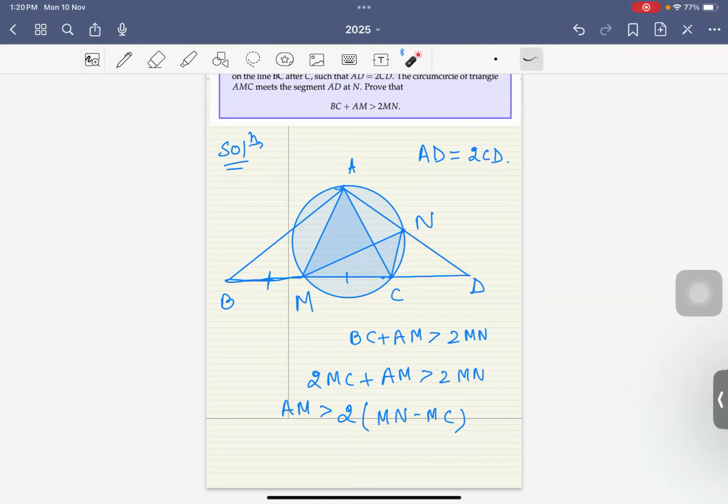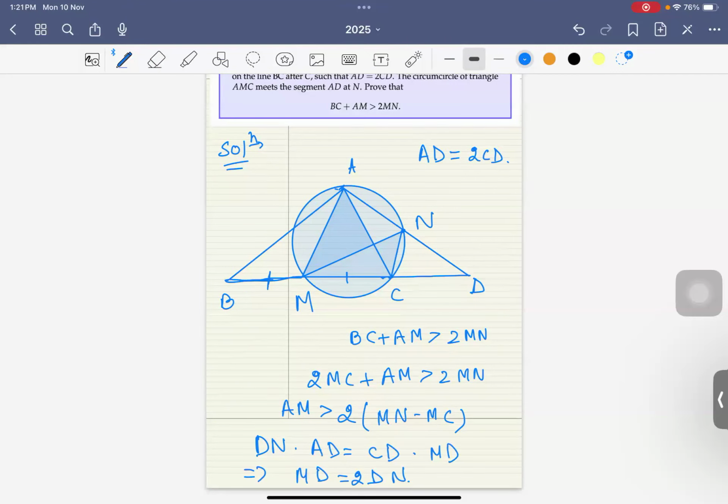DN into AD will be equal to CD into MD, right? And what we know is that this number is twice this number. So what does that tell you? That tells you that this number is twice of this number. So you get MD is equal to, in fact, twice of DN.